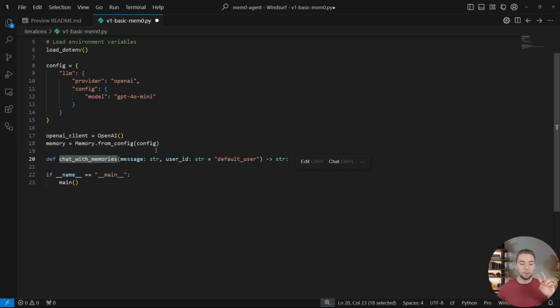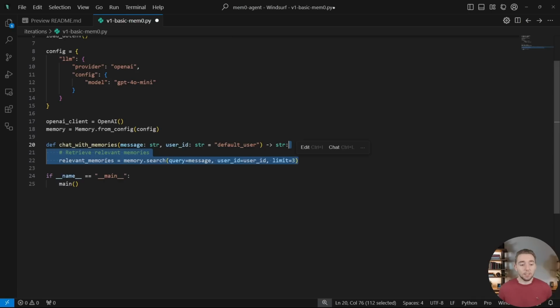So it takes two parameters. We have the current message from the user, and then we have the user ID, because we have to find a way to segregate the memories between users, and the user ID is the way to do that. Because we would never want to accidentally fetch a memory from a different user when someone is chatting with our agent. So first we retrieve the relevant memories. So using the mem0 client, we're just using the search function, passing in the latest message from the user, their ID, and then we are limiting to three of the most relevant memories.